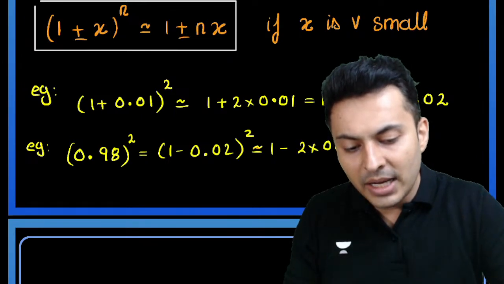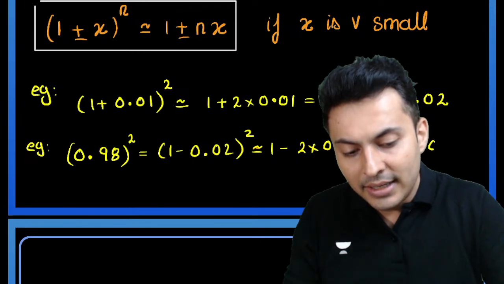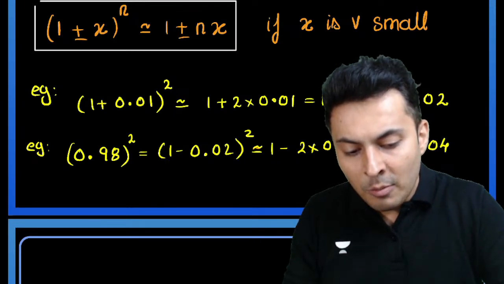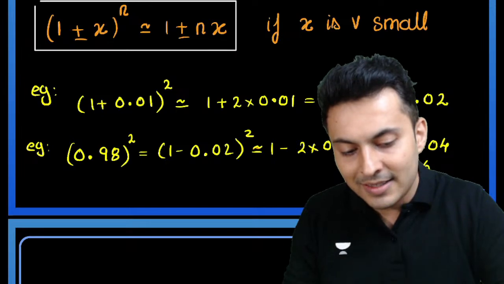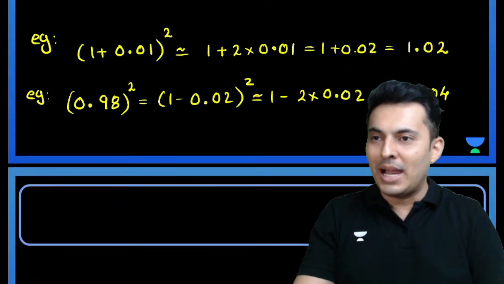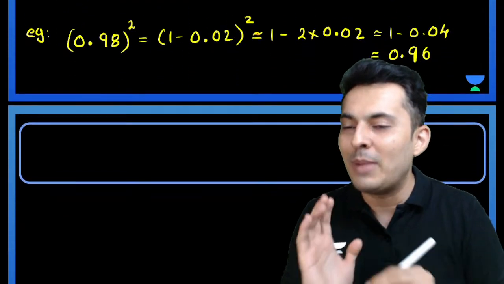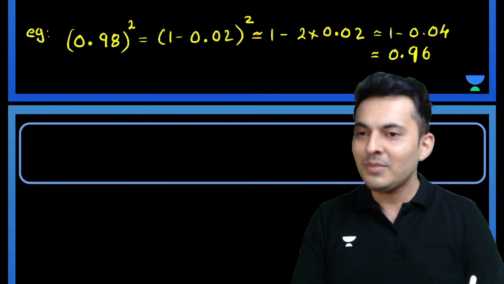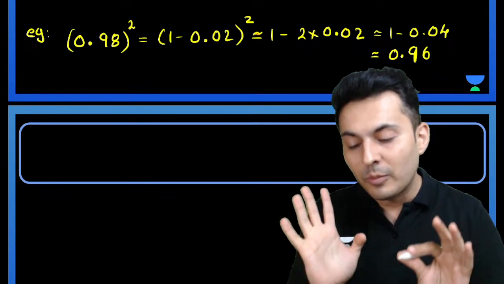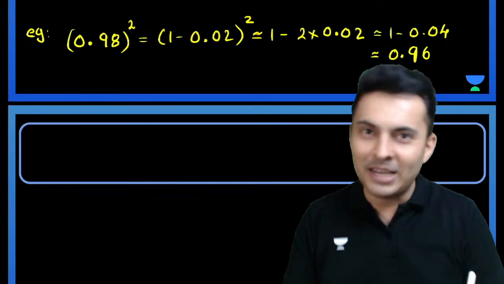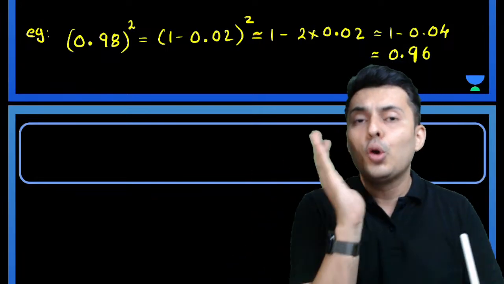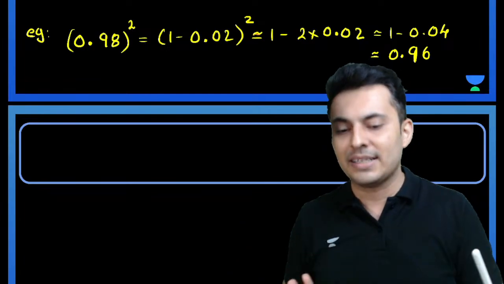So this will then become 1 minus 0.04, which is 0.96. Without doing complicated maths, I have got the answer. That is the best thing about this binomial approximation. Always try to get close to 1: 1 plus something, 1 minus something.